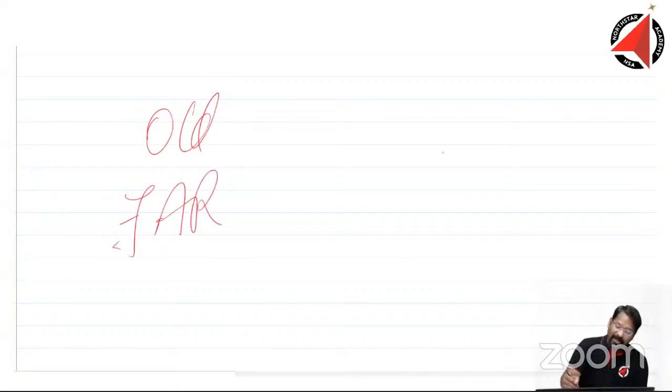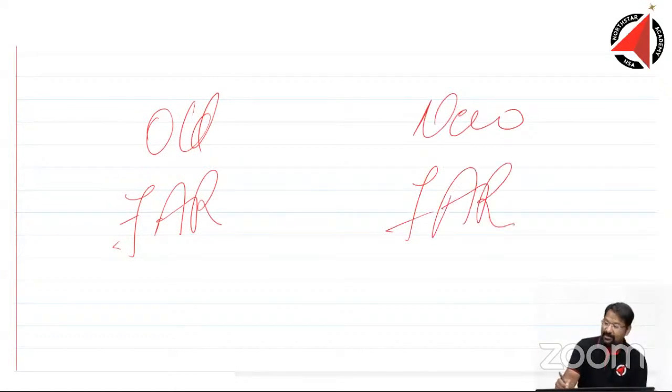Okay, that's a very smart answer, no choice. But suppose you had a choice. You want to go with the old FAR, or you want to go with the new FAR. If you had a choice, the old FAR or the new FAR? So I think just one chapter is a little complex, or one or two topics are going to be a little lengthy.